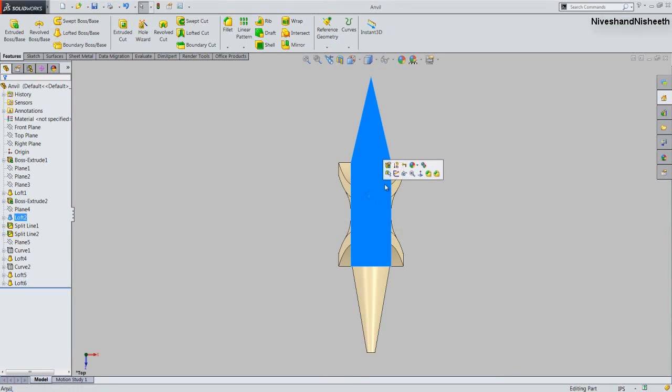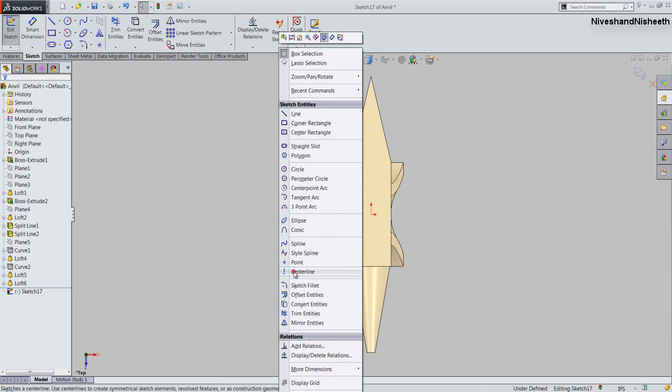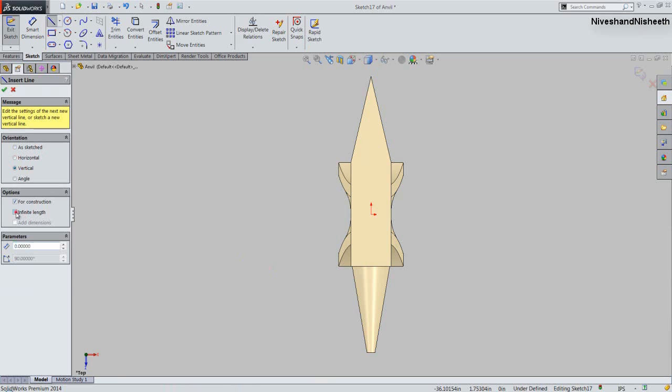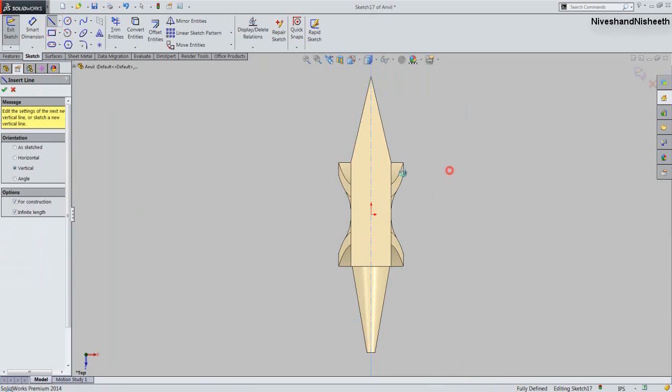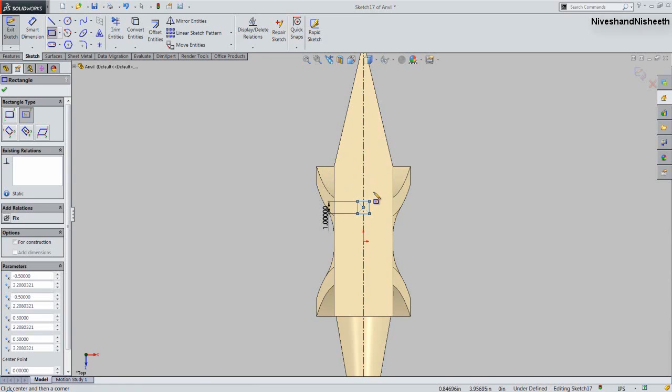We will create a new sketch over this face. Draw a central construction line over the part origin. Now create a center point rectangle over this line. Its height will keep 1 inch.